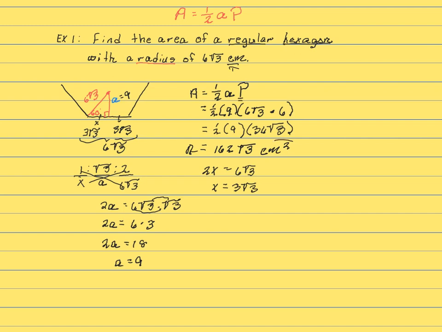So the area of a regular hexagon with a radius of 6 square roots of 3 centimeters is 162 square roots of 3 centimeters squared.